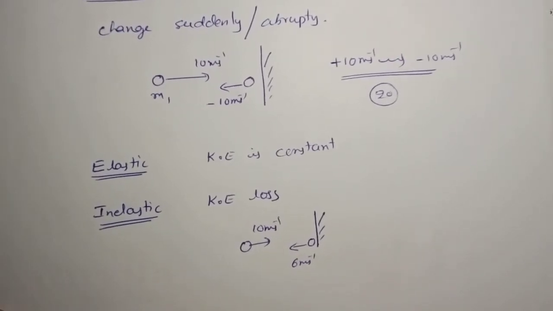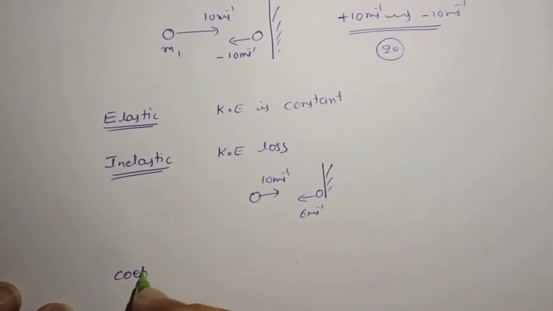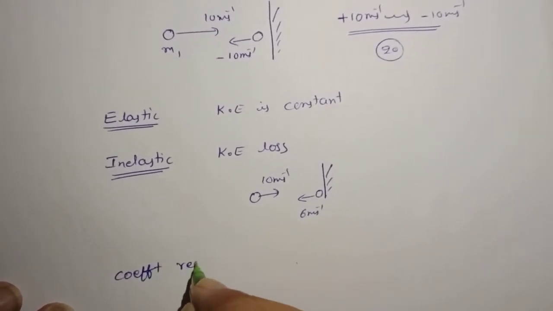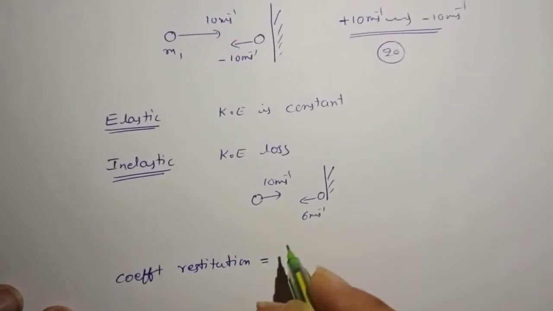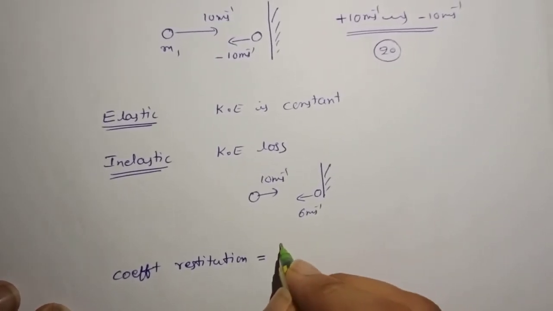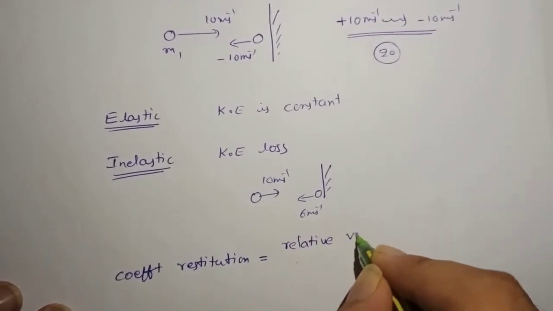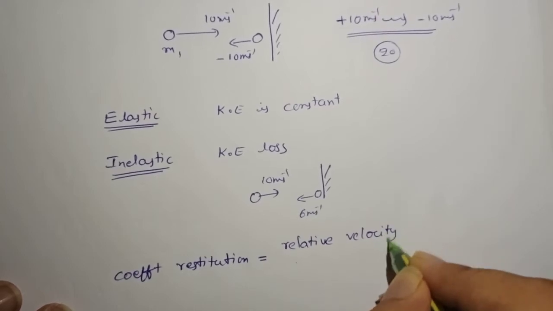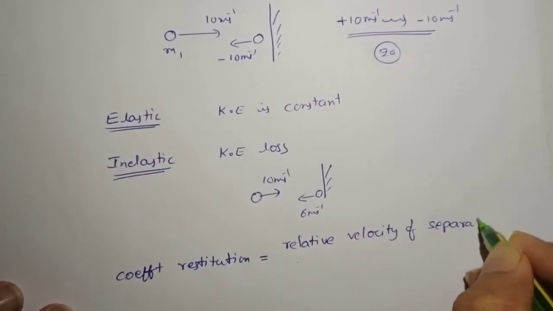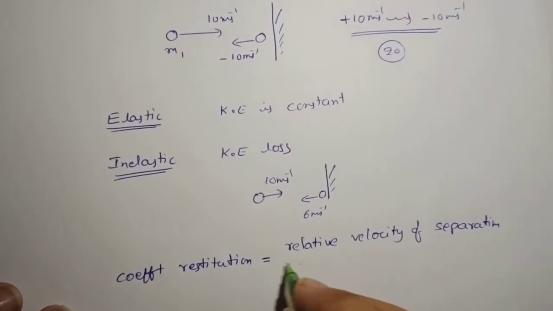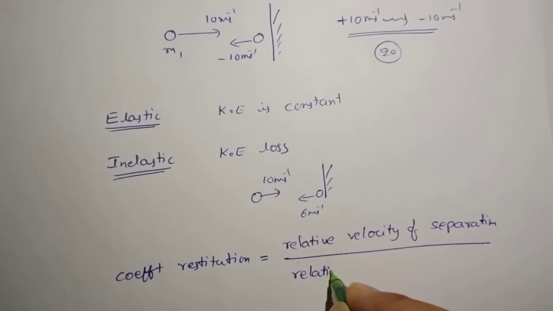Okay, for collisions, coefficient of restitution. What is coefficient of restitution? It is equal to relative velocity of separation divided by relative velocity of approach.